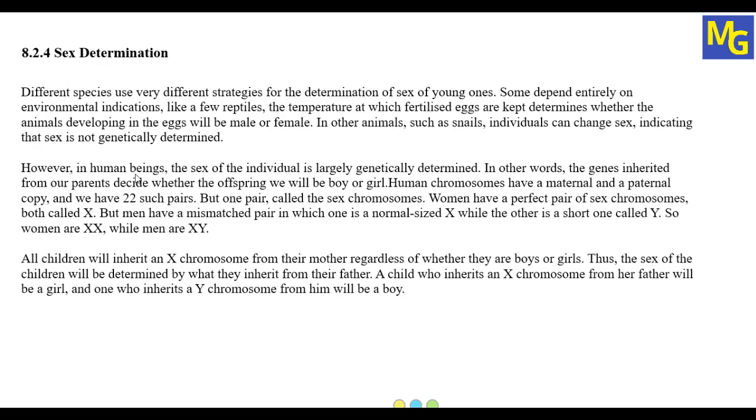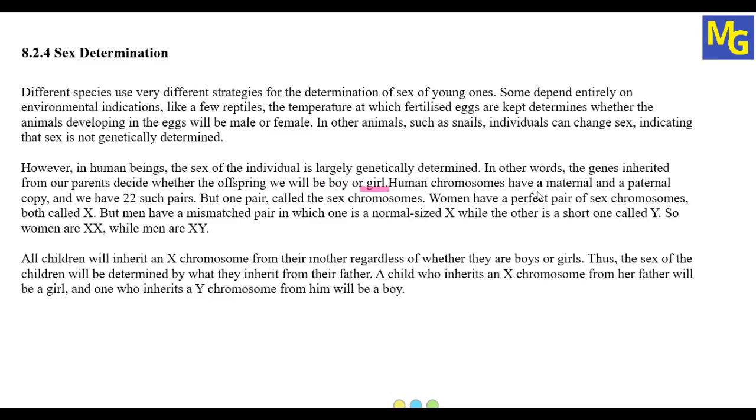However, in human beings, the sex of the individual is largely genetically determined. So in the case of human beings, which is a highly evolved animal, the sex of the individual is genetically determined. In other words, the genes inherited from our parents decide whether the offspring will be a boy or a girl. So whatever genes are inherited from the parents to the young ones, those will decide whether the young one will be a boy or a girl in the case of human beings.